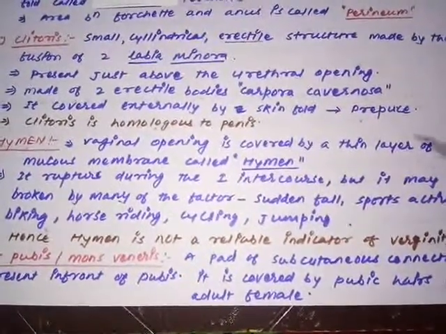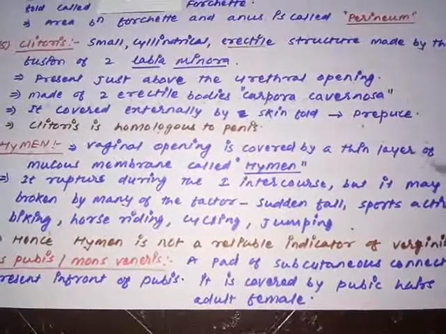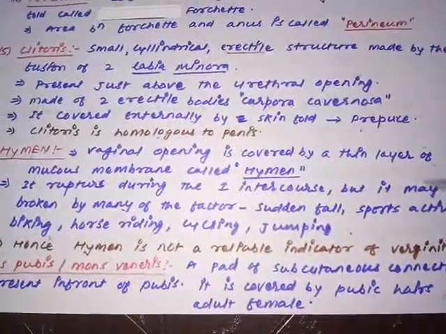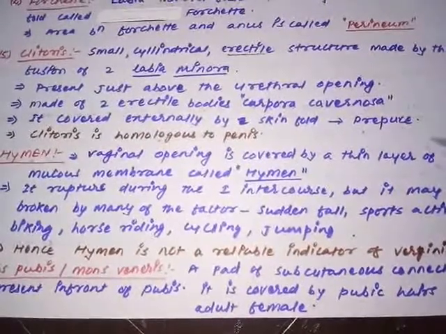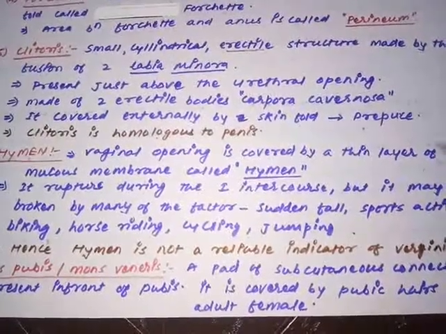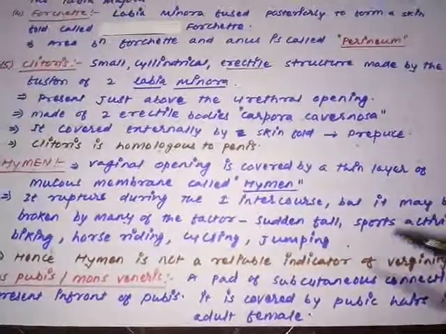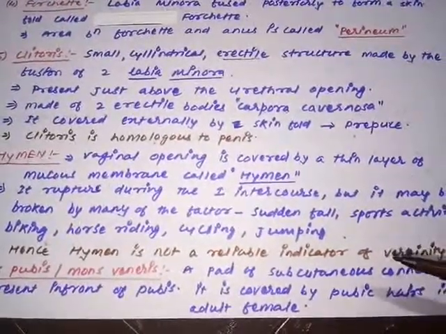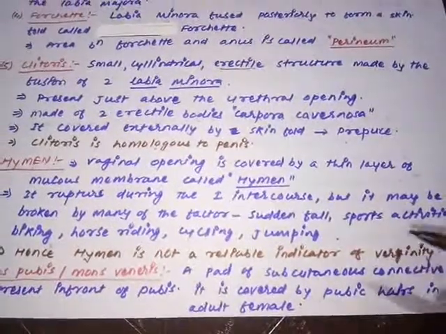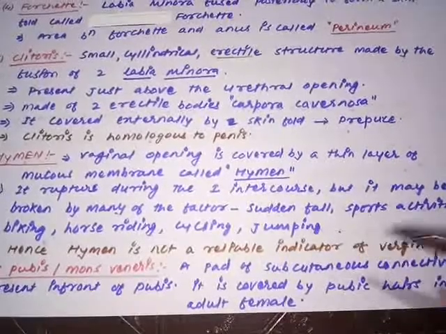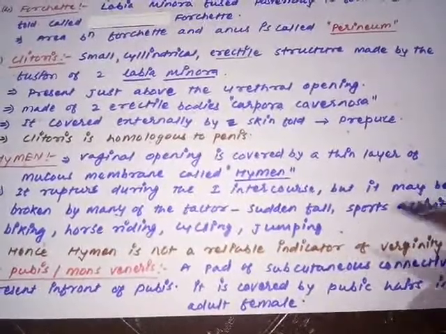Remember, this is a question asked in the NCERT examination: why is the hymen not considered a reliable indicator of virginity in the female? Because the hymen can distort, damage, or rupture due to many factors like sports activities, sudden fall, jump, horse riding, biking, bicycling.